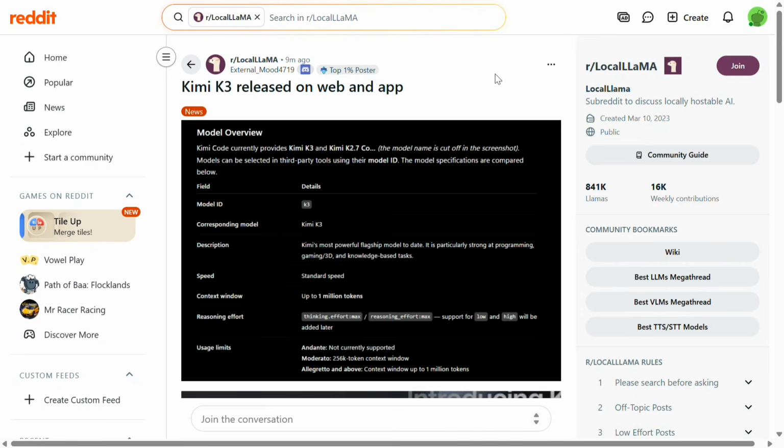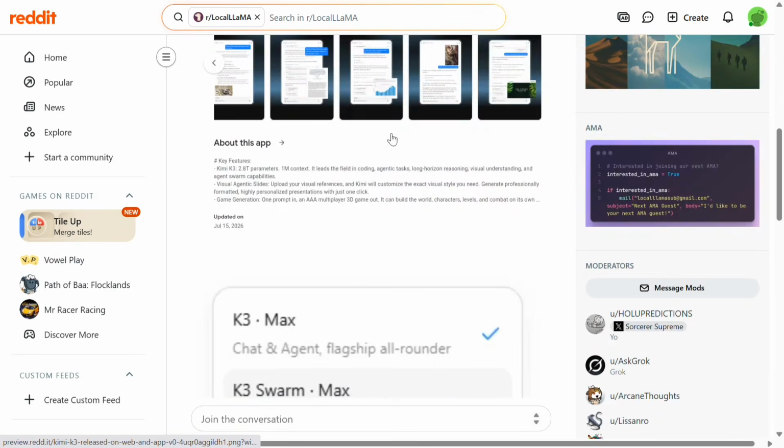Kimi K3 has been released on web and app. As you can see, it is a 2.8 trillion parameter model with 1 million context window. I got the mail in the morning only. I got the API key also. I'll be testing out the model for sure. But here you can see the screenshots. The model is available, 2.8 trillion parameters, 1 million contexts. It leads the field in coding, agentic tasks, long horizon reasoning, visual understanding, and agent swarm capabilities.